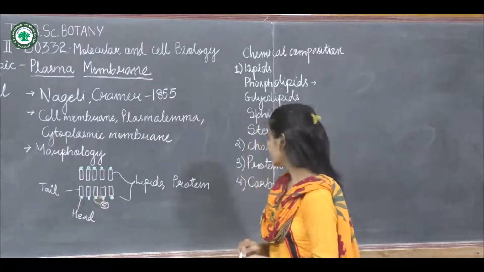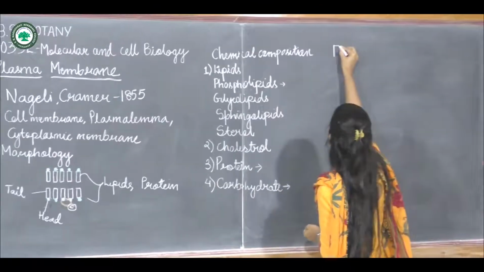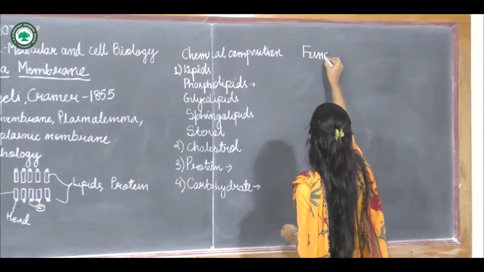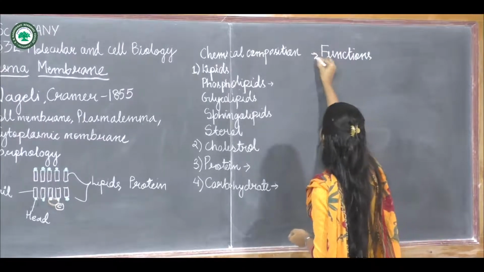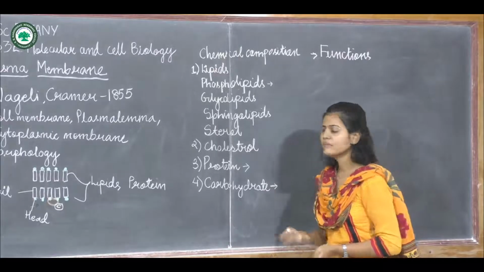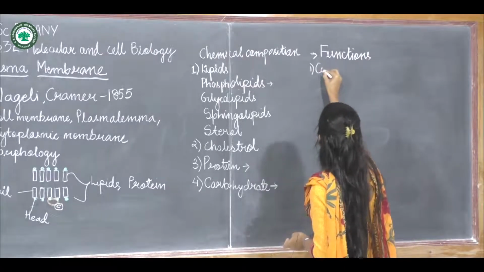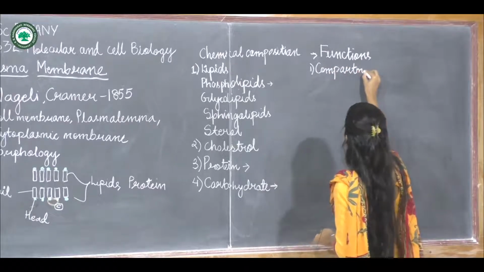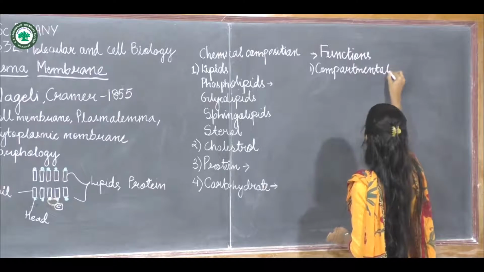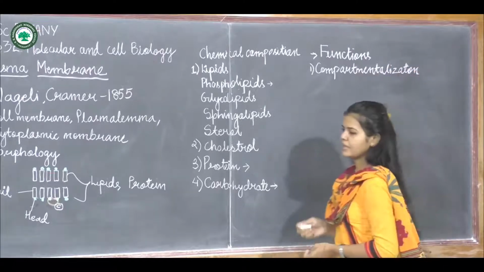Now let us see the functions of a plasma membrane. Mostly the first function is compartmentalization.